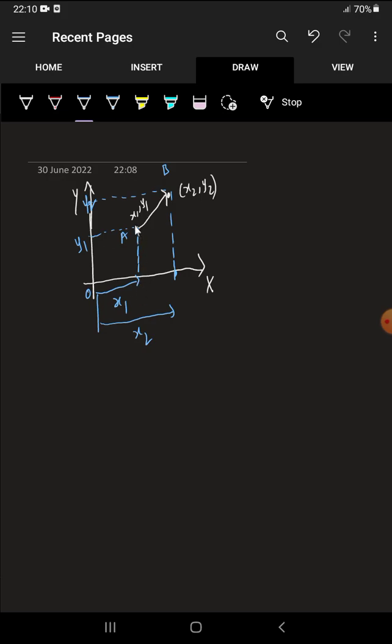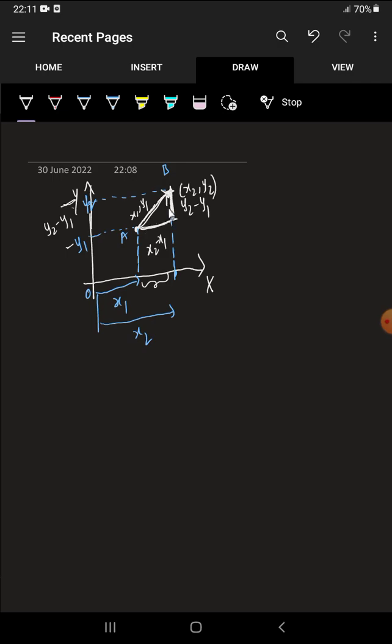Okay, now I want to find the distance between them. How can I get this distance? So very simple. I don't know how to find this value directly. So what I know is the horizontal distance between these two. What's the value of that? x2 minus x1, very good. And similarly I know this distance also. So the distance between these two is simply y2 minus y1. These two are parallel lines, that's why this is also nothing but y2 minus y1. Right? Now I know these 2 values.